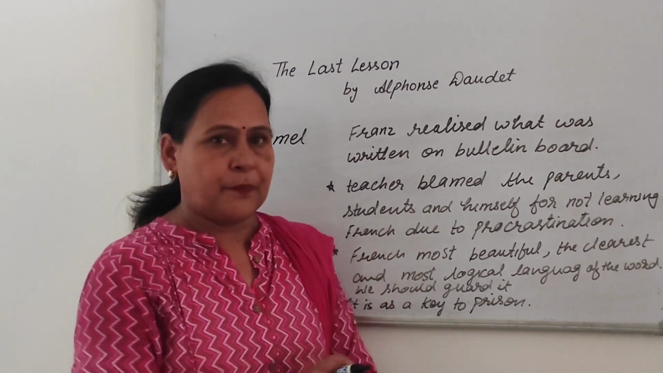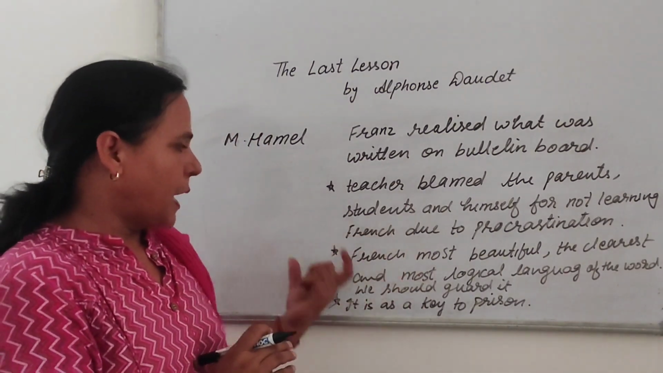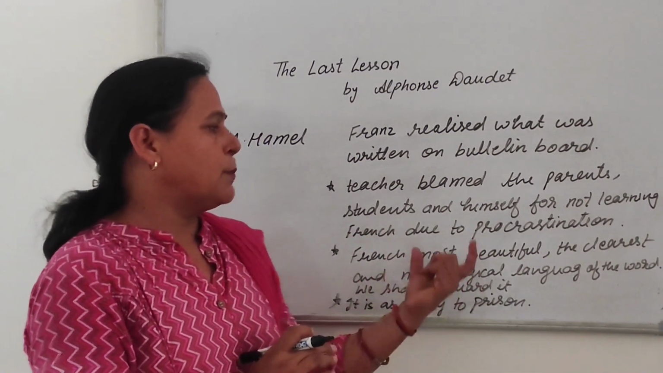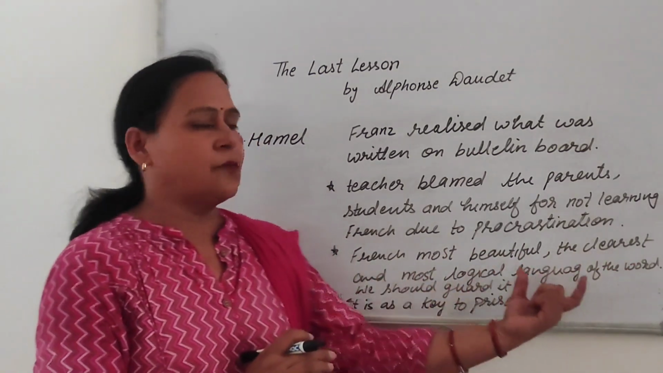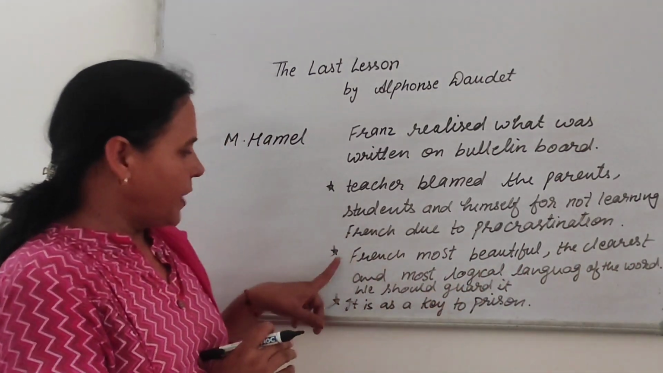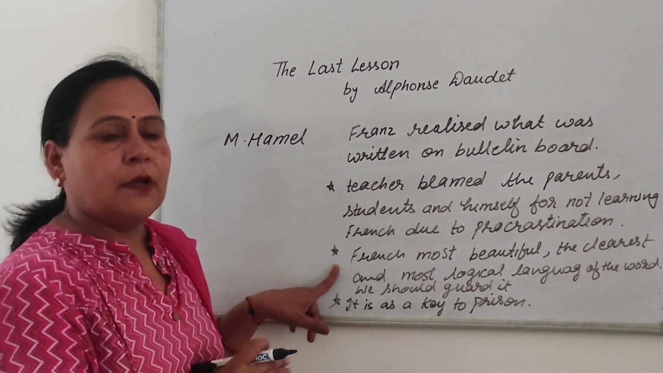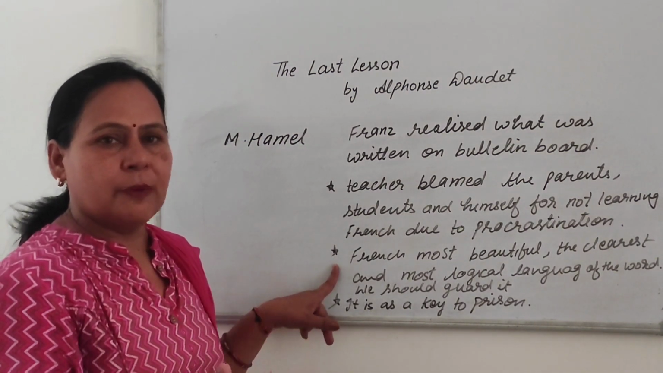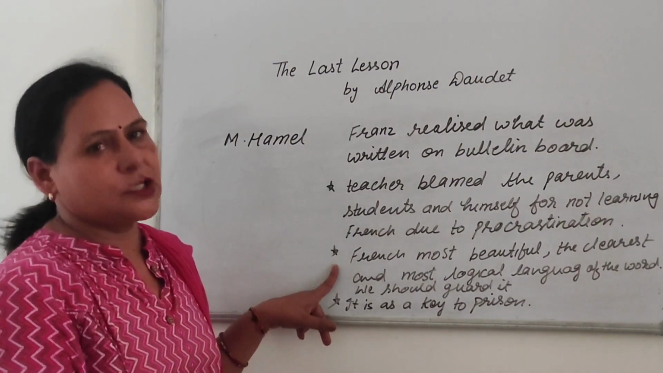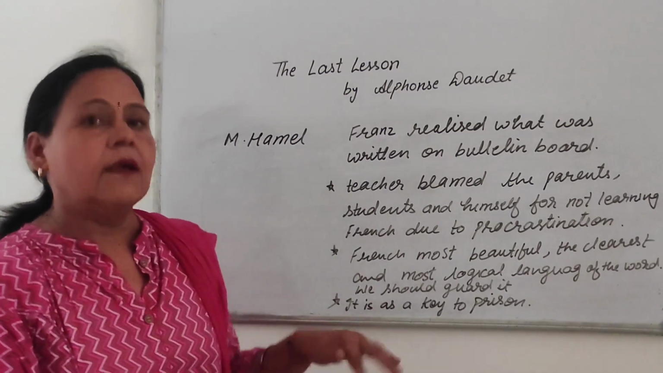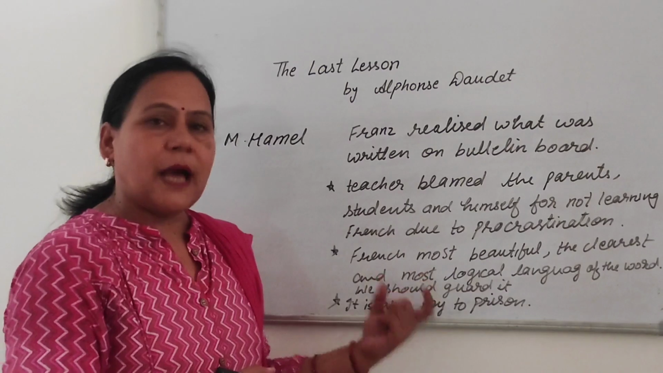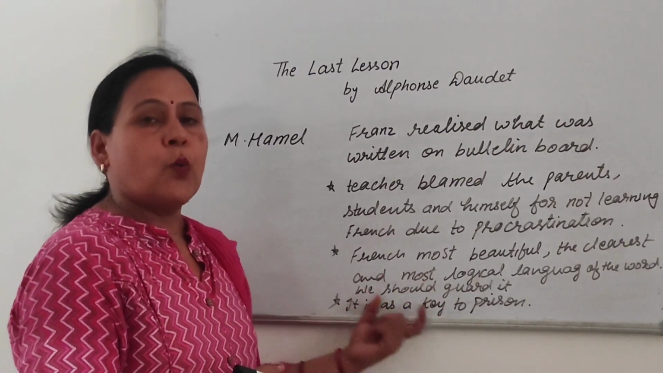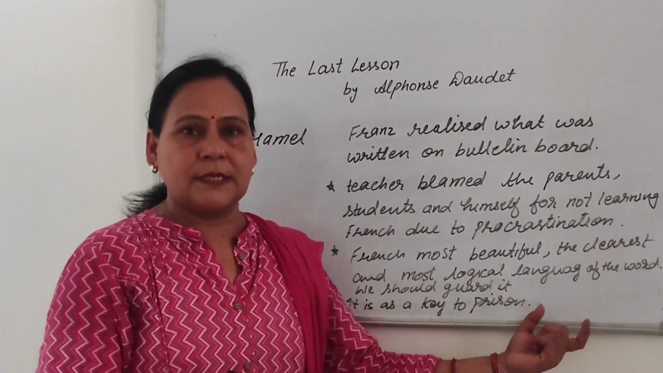After that, Hamel said that French was the most beautiful, the clearest and most logical language of the world. Here Hamel showed the importance of the mother language, mother tongue and national language. And he told the people that we should guard it. He told them that language works just like the key of a prison.